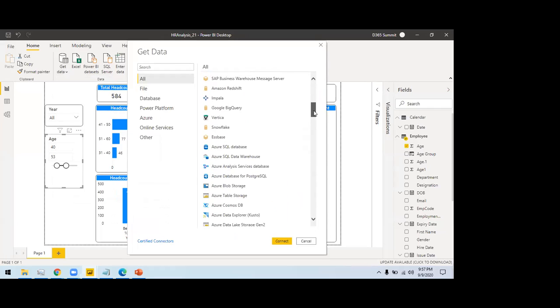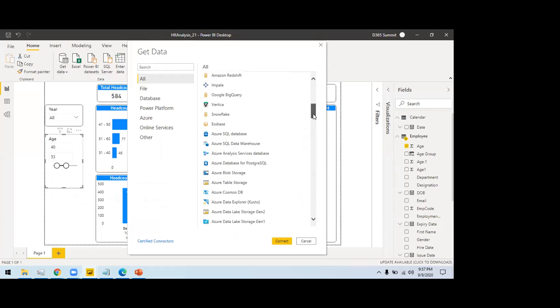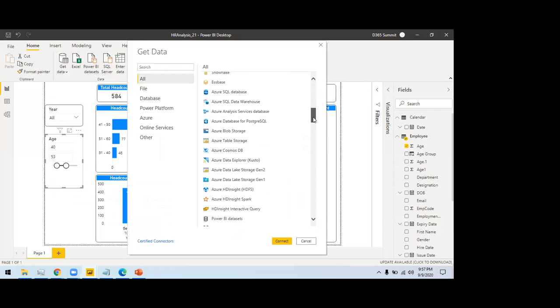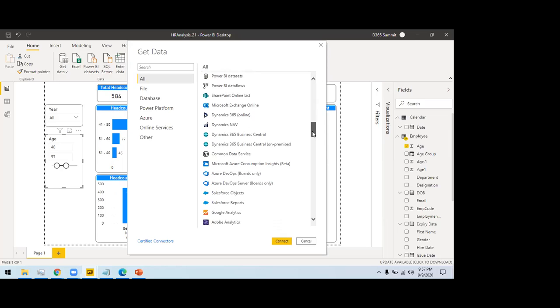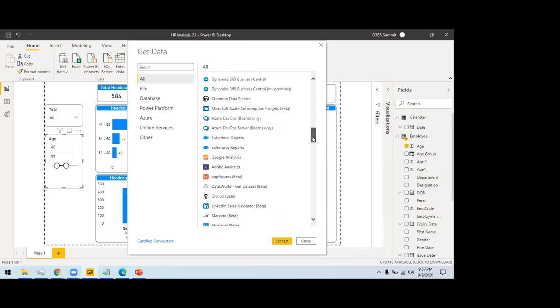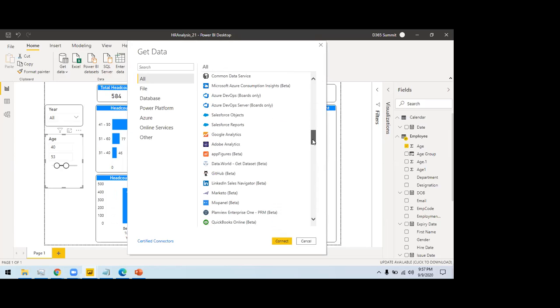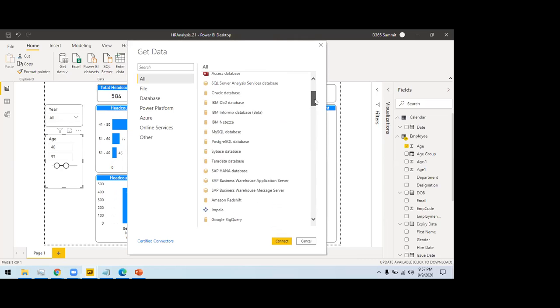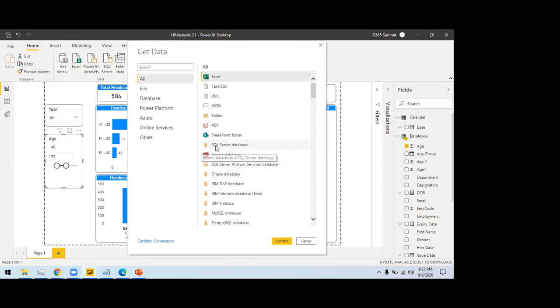Okay, so I did not use this AX directly, but did you see the AX connector here? Because if you are using on-prem, then you can connect to the SQL Server database directly.